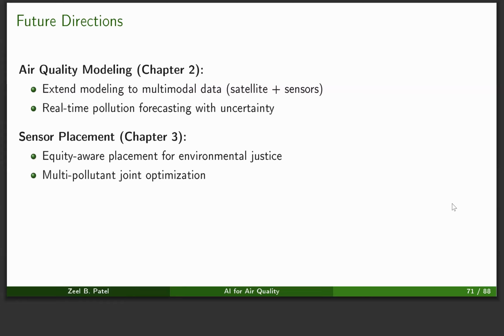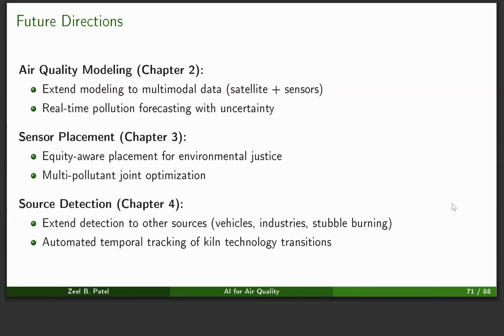In the sensor placement problem, we can use the equity-aware placement, which we already discussed, and we can also do the joint optimization for multiple pollutants. In the current work, we just did this for PM 2.5. In the source detection work, we can also try to detect other sources of pollution like vehicles, industries, stubble burning, and we can also automate the temporal tracking process of the kiln technology evolution.